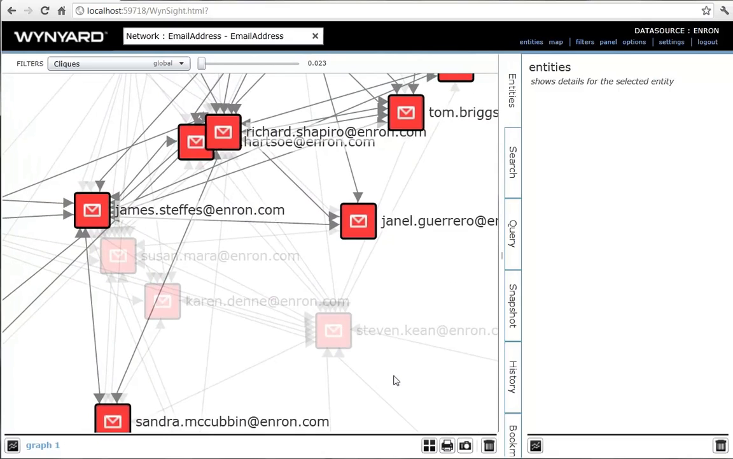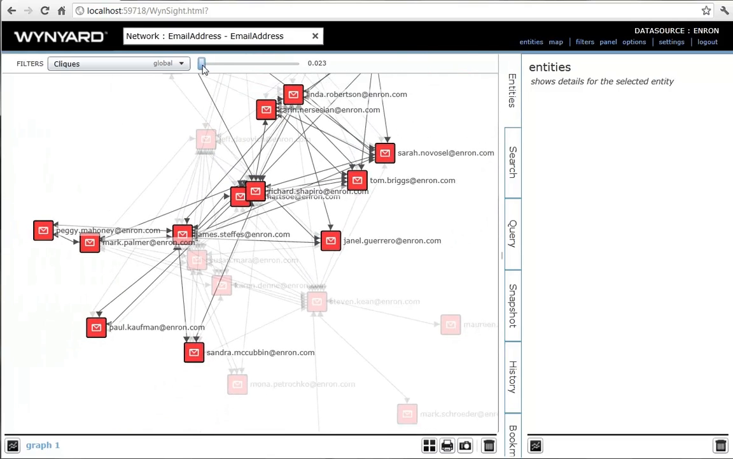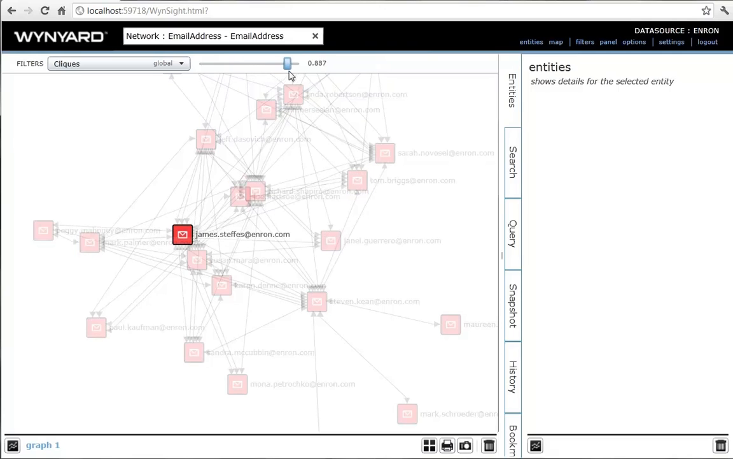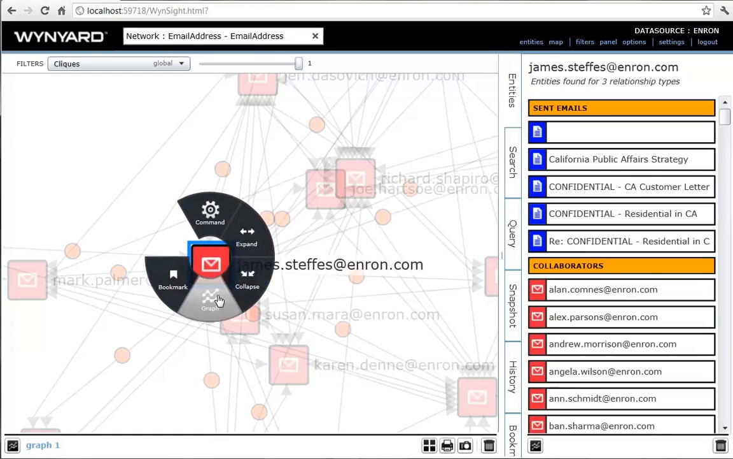Applying this filter, we immediately eliminate CEO Stephen Keen. Although he is central to the network, he communicates widely with a large number of staff and is not part of a clique. He's probably not the best person to pursue first. The most cliquey person is James Steffs. Let's take a closer look at him. We'll drop him into a new graph so we can retain our original graph but return to him as required.